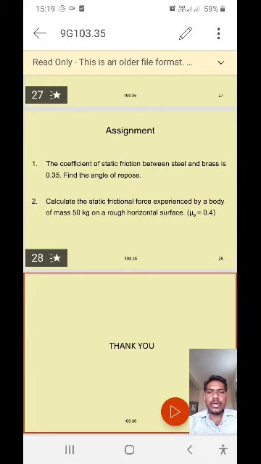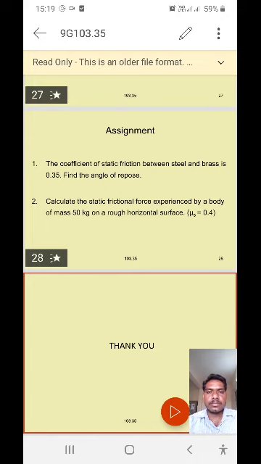So what was given in the problem? First of all, you have to note down the data given in the problem and what we have to calculate. We have to calculate the static frictional force using the given data.